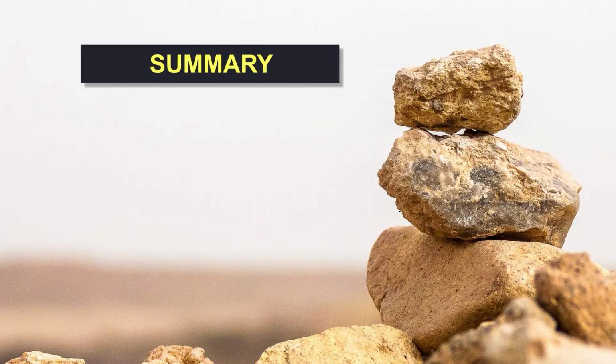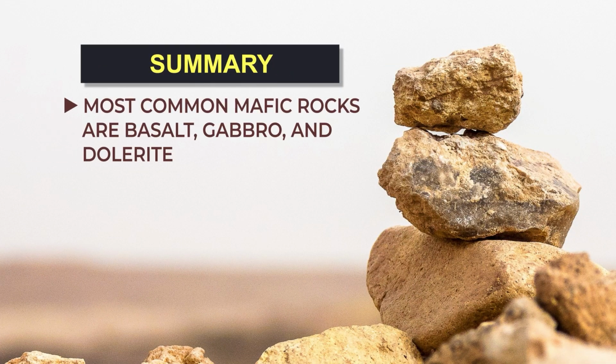So let us summarize what we have learned today. We discussed mafic rocks. Mafic rocks are dark colored, iron and magnesium bearing rocks which are formed in different tectonic conditions. They can form under different tectonic settings. Mafic rocks can be both volcanic or intrusive, and intermediate between these volcanic and intrusive rocks is dolerite.